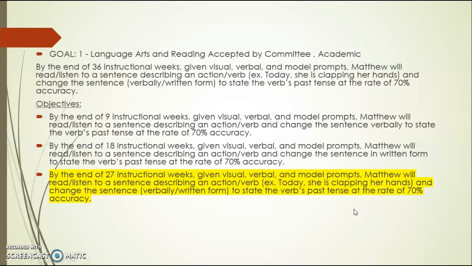So let's begin with goal number 1. In goal number 1, Matthew, you will be reading/listening to a sentence describing an action or verb. For example, today she is clapping her hands, and changing the sentence to state the verb in past tense. So you're going to change present tense sentences to the past.